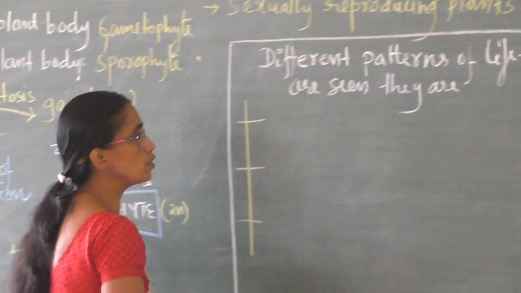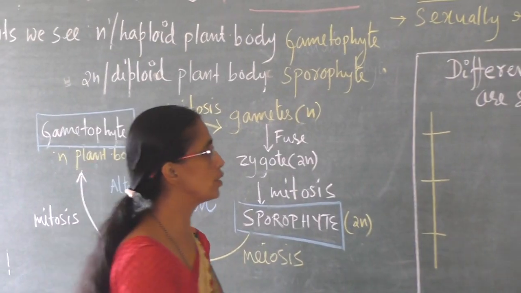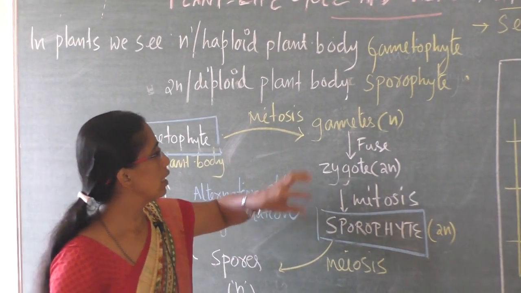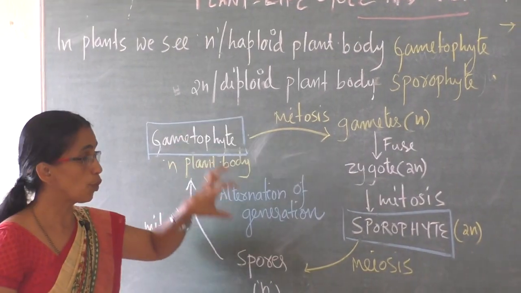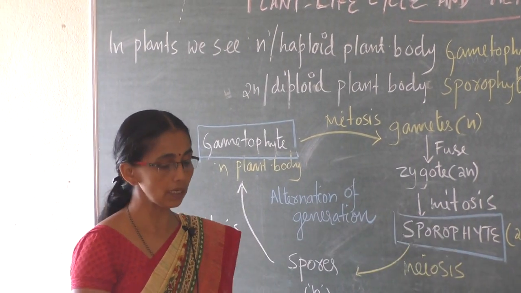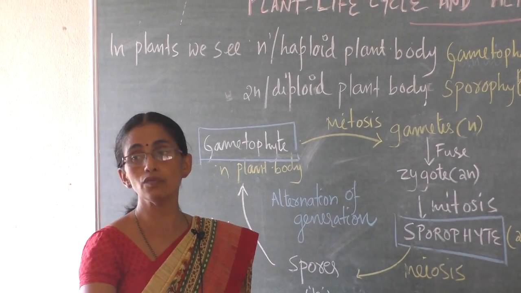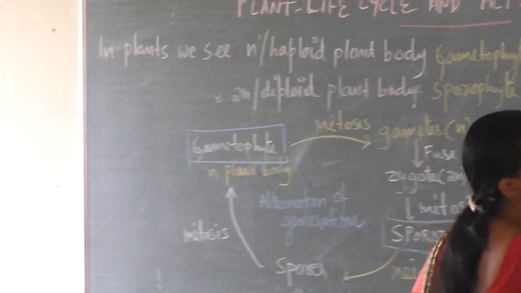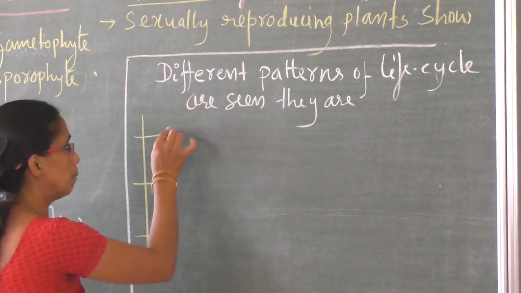Mainly three types of life cycles are seen in plants, depending upon which phase is dominant: gametophyte dominant or sporophyte dominant, as in bryophytes, pteridophytes, like that. Depending upon which is the major, photosynthetic, dominant phase, we can divide the life cycles of different plants into three groups.